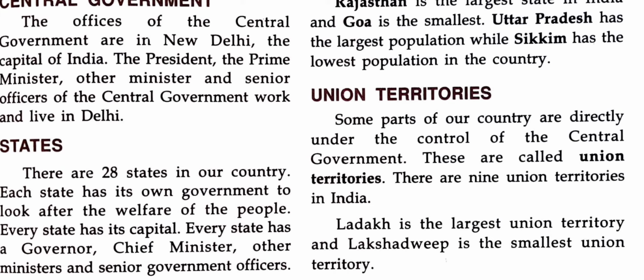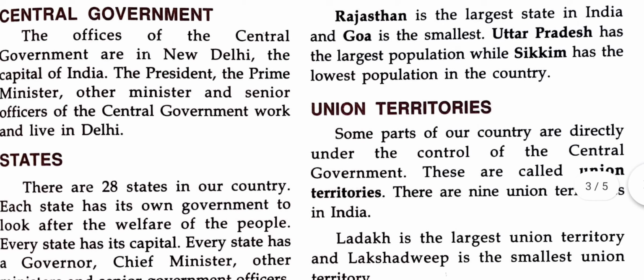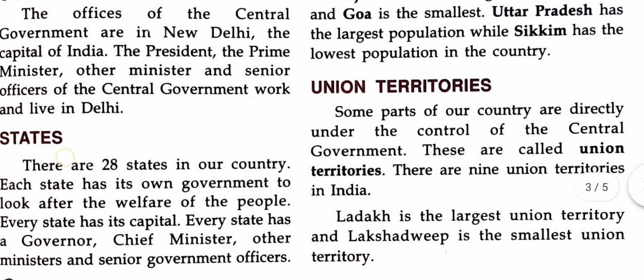Governor is the head of the state. Rajasthan is the largest state in India and Goa is the smallest, according to area. According to population, Uttar Pradesh has the largest population and Sikkim has the lowest population in the country.